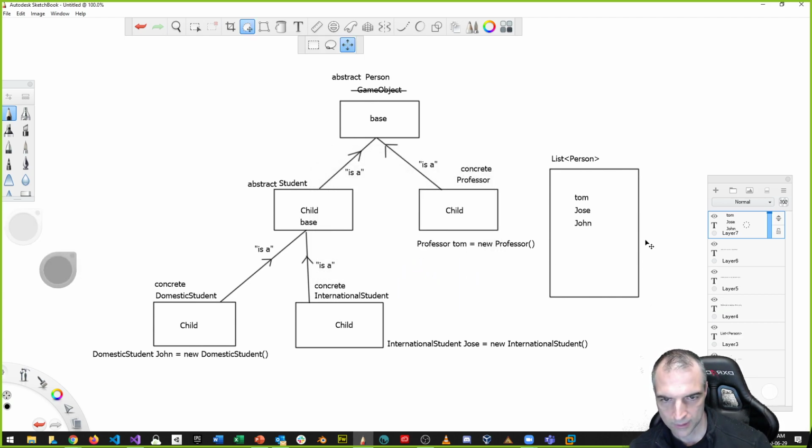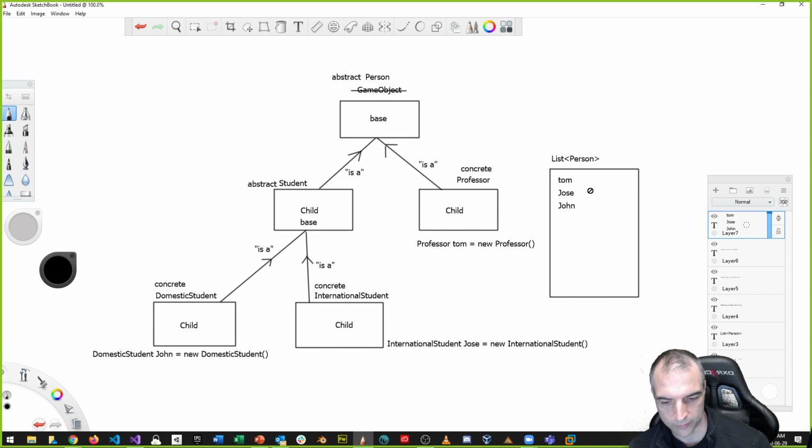Because each of them has an is-a relationship to the person superclass. Even though John is a student, and so is Jose, both John and Jose are also a person. So therefore, this works.